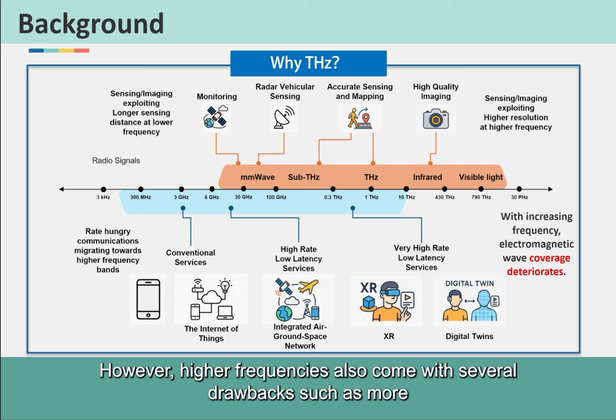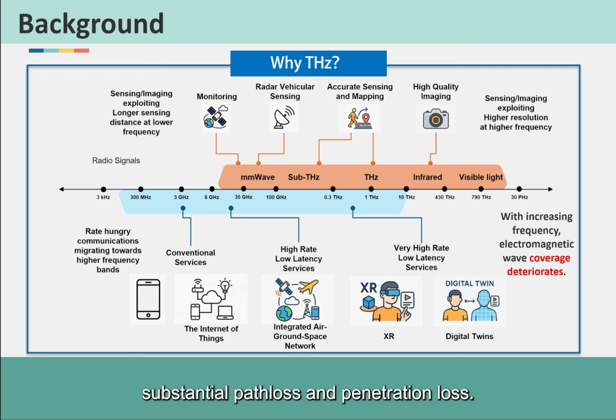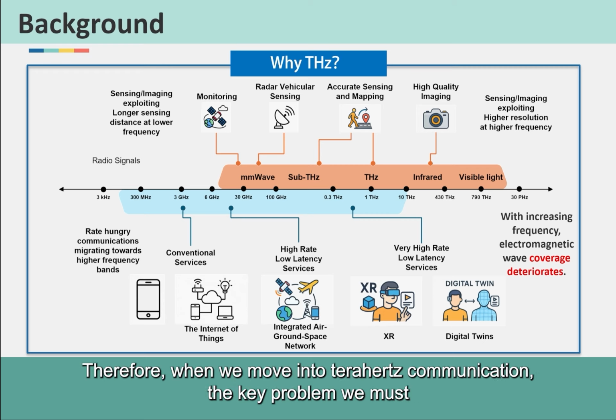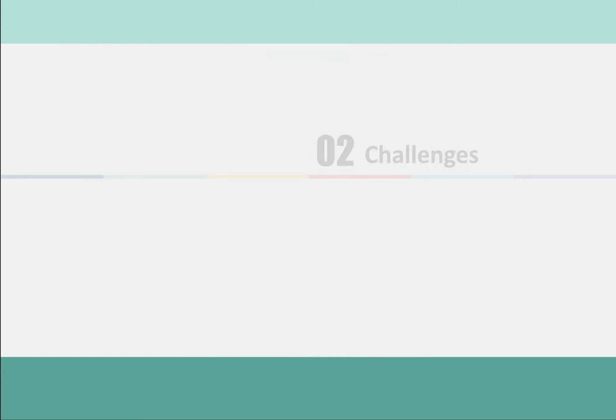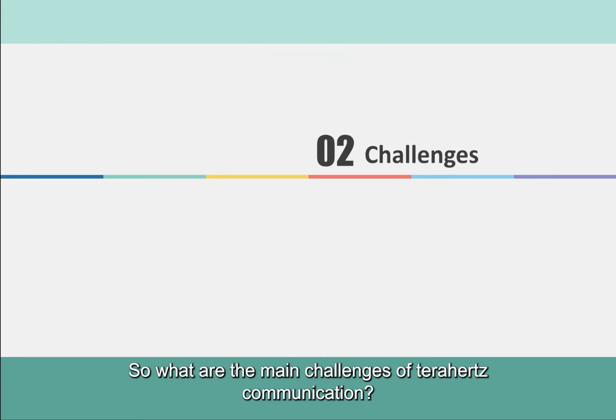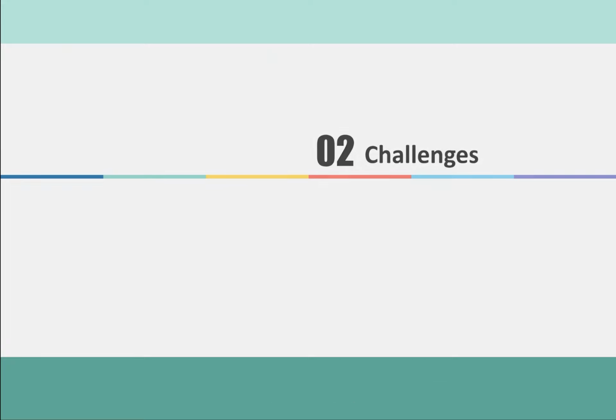However, higher frequencies also come with several drawbacks, such as more substantial path loss and penetration loss. Therefore, when we move into terahertz communication, the key problem we must solve is how to maintain sufficient coverage in different scenarios. So what are the main challenges of terahertz communication?